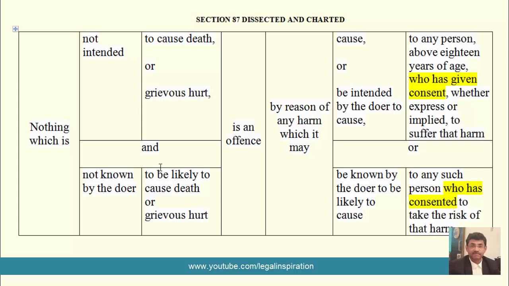Suppose there is a man who is accused of committing murder of the deceased, and this accused professed himself to be a snake charmer, and he made the deceased believe that the accused had power to protect the deceased from any harm, and therefore this snake charmer persuaded the deceased to allow himself to be bitten by a poisonous snake.